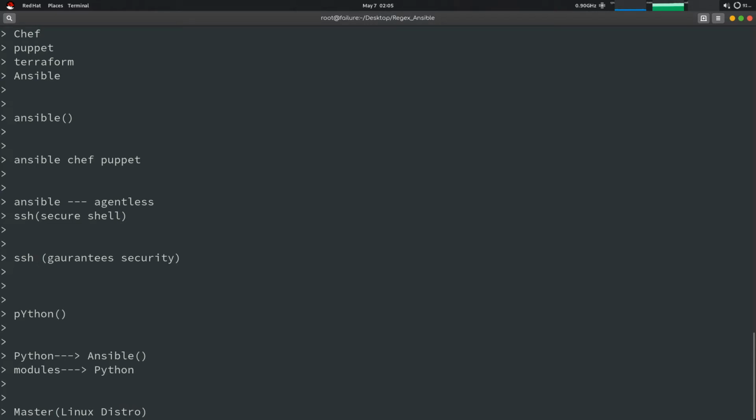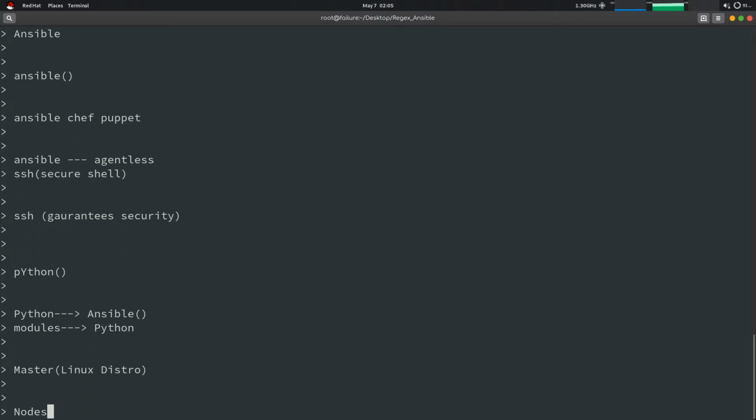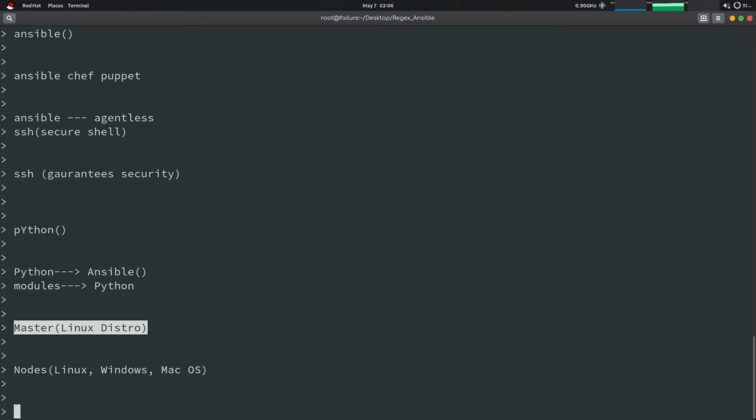That's all, because the master cannot be Windows or Mac OS, and the nodes can be anything, like Linux, Windows, Mac OS, or anything. There is only one condition, that the master should be a Linux distro.